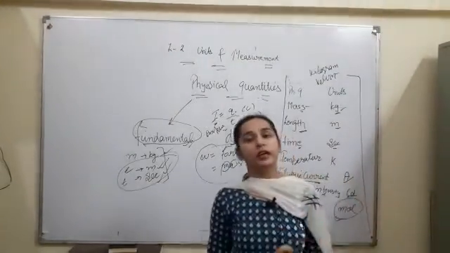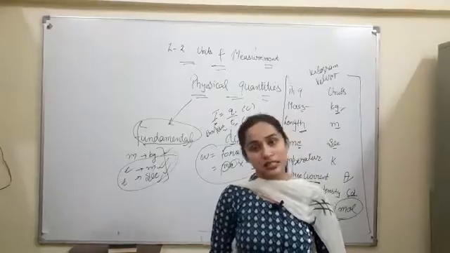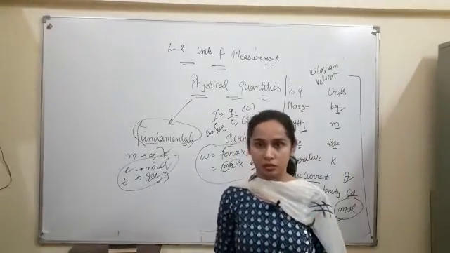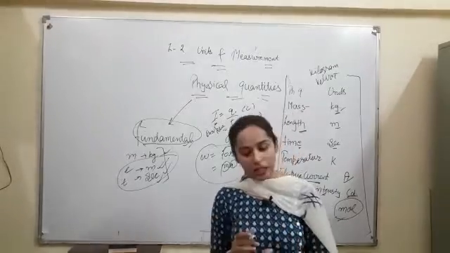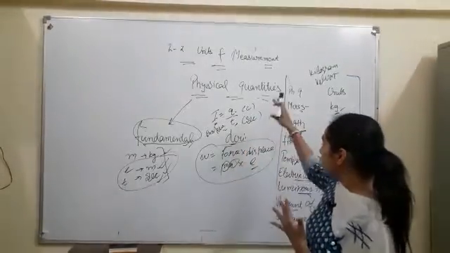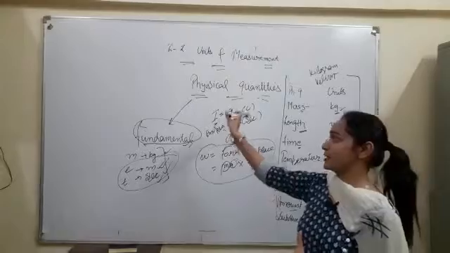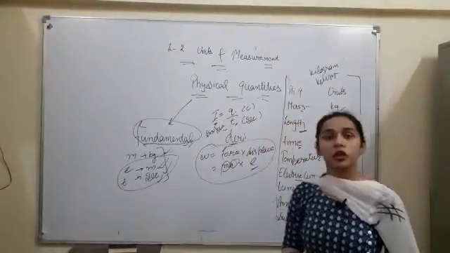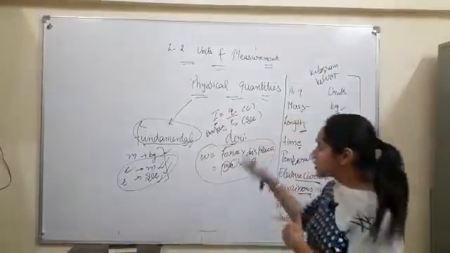Afterwards, we have different types of unit systems like SI units, CGS units, FPS units and MKS units. That we will discuss in the next video session. Hope you understood the whole discussion on the basis of physical quantities, and in the next video we will study these terms again in detail.